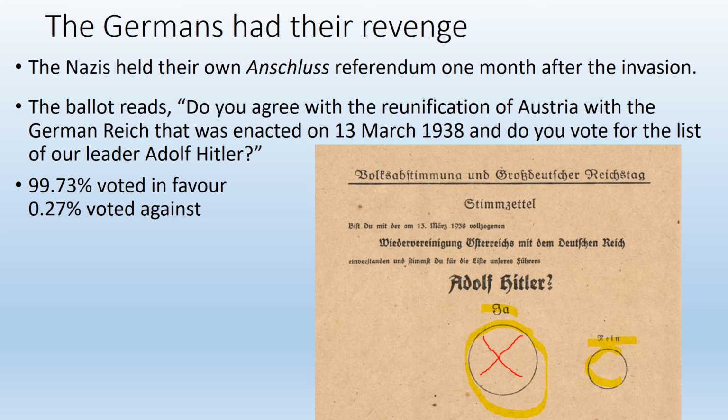And in that case, 99.73% of people voted in favor, 0.27% voted against. How accurate those numbers are, we don't really know. These are the numbers that the Nazis reported. So whether they're accurate or not doesn't really matter at this point. But it does show us that a lot of people in Austria were actually in favor of the Nazis coming in because it would make Austria stronger by uniting it with Germany.